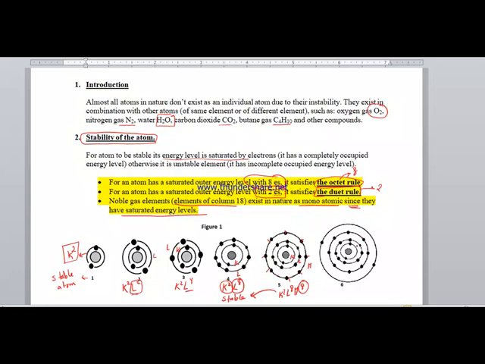The last, atom 6, as an example in this figure, we have K, L, M, and N. The outer energy level has 2 electrons. It has K2, L8, M8, and 2. This energy level is not complete, so it is an unstable element, so it will search for another atom in order to combine with it to become a stable element or to form a compound.